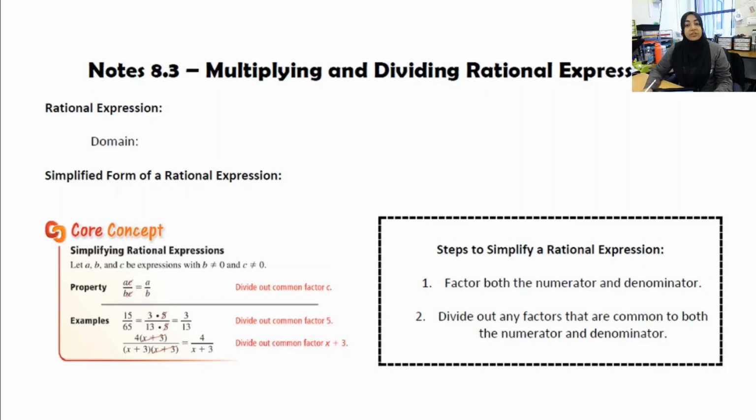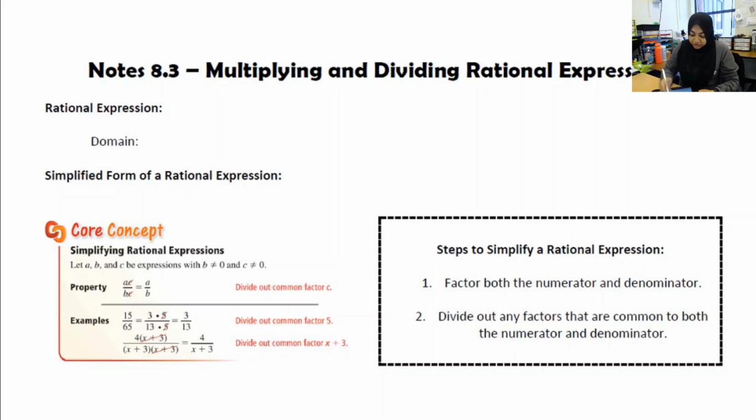Having learned what rational functions are, we're now going to learn how to simplify, multiply, and divide rational expressions. And then obviously we're going to take what we learned from there and transition it into learning how to solve rational equations. So for now, let's just talk about rational expressions. So we're just talking about one side of the equal sign that has that rational part to it.